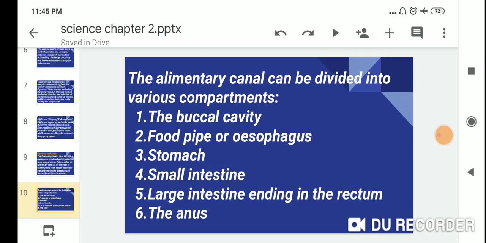The alimentary canal can be divided into various compartments. First is the buccal cavity, also called the mouth. Second is the food pipe or esophagus. Third is the stomach. Fourth is the small intestine. Fifth is the large intestine ending in the rectum, and sixth is the anus.